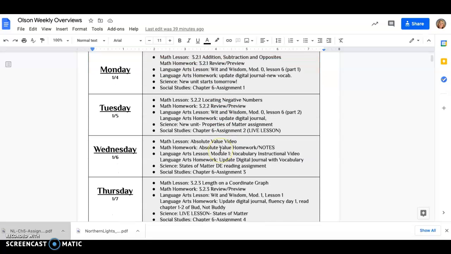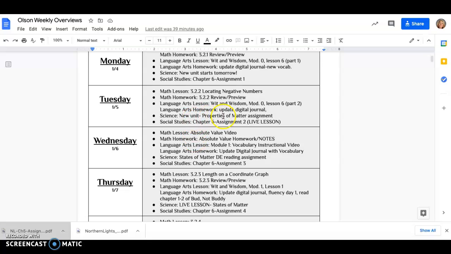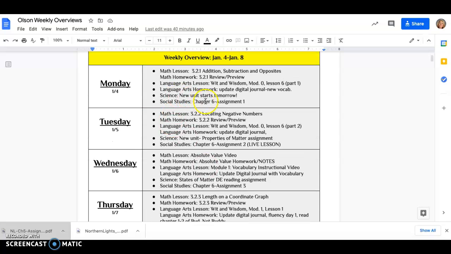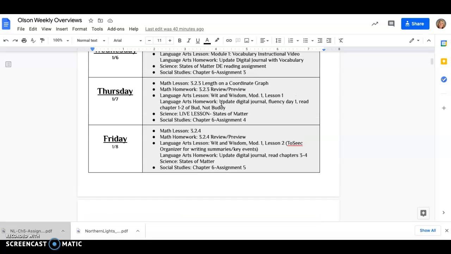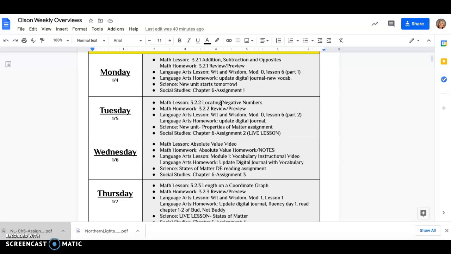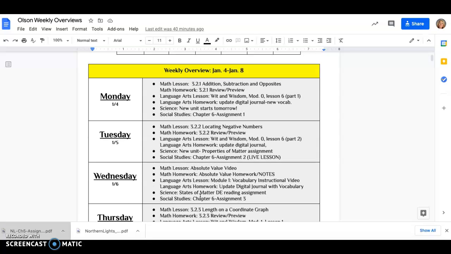And then on Tuesday, there'll be a properties of matter assignment. Wednesday, there'll be another states of matter assignment. And Thursday will be a live lesson in science. And for social studies, we're starting a new chapter, chapter 6. So we'll get through 5 assignments. Notice that you have social studies every day this week, and science you have 3 out of the 5 days this week, just so you know and can kind of prepare your brain for that.